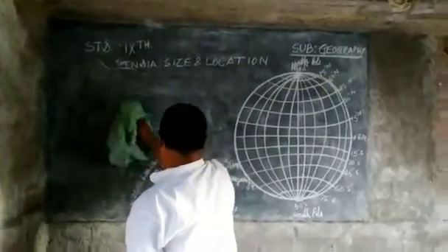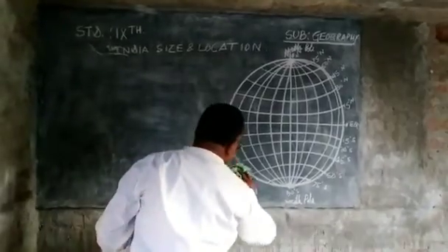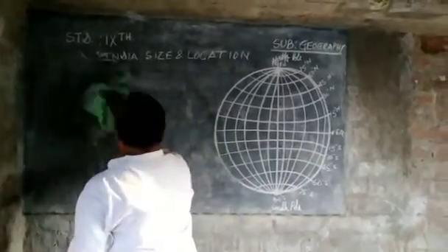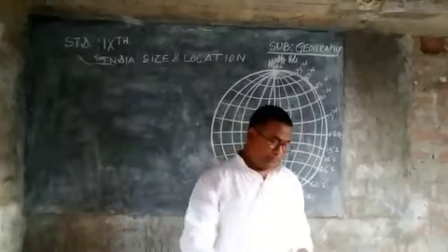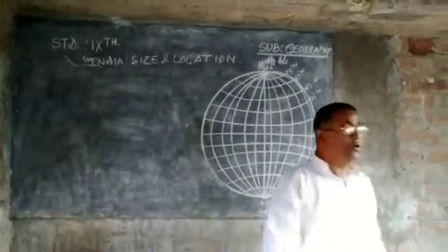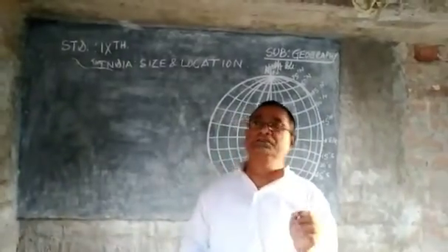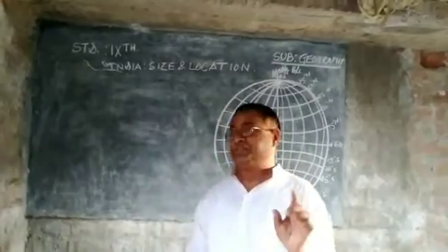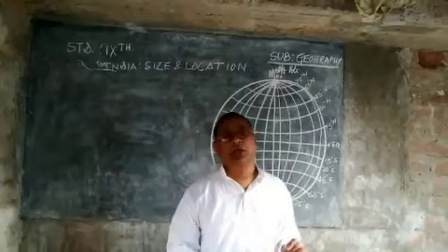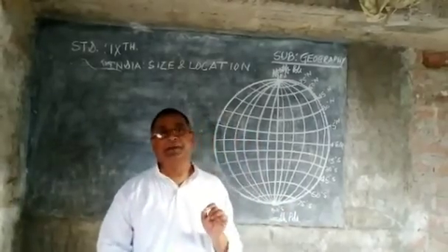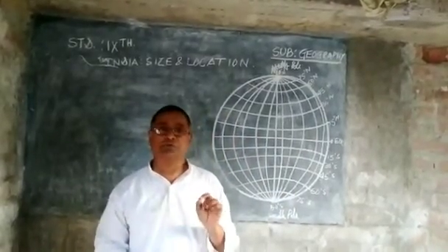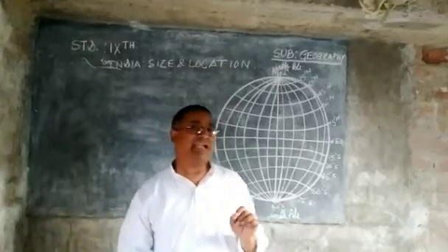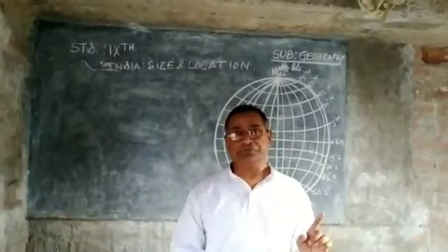Location means where this country India is located in the world. If we consider the location of this country India, then we should consider the latitudes and longitudes.